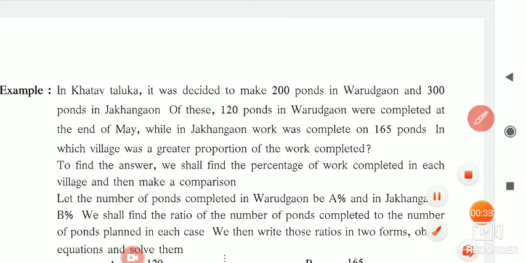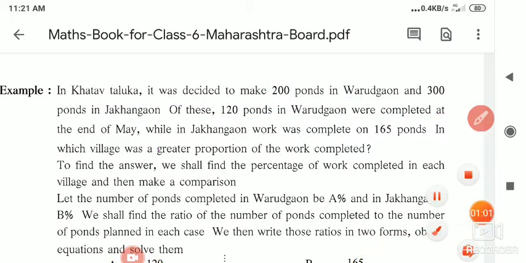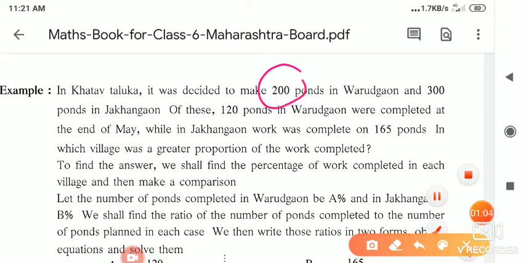In Khatau Taluka, it was decided to make 200 ponds in Varudgaon and 300 ponds in Zakhangaon. These are places from Khatau Taluka. Of these, 120 ponds of Varudgaon were completed. Varudgaon's total target is how much? It is 200 ponds. And out of that 200, 120 ponds were completed, or ready. Now how much is left? 80 were left.